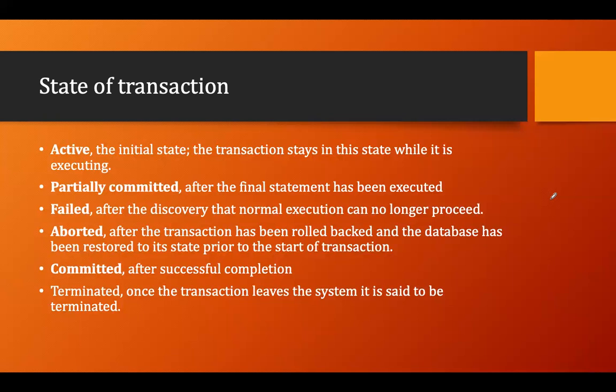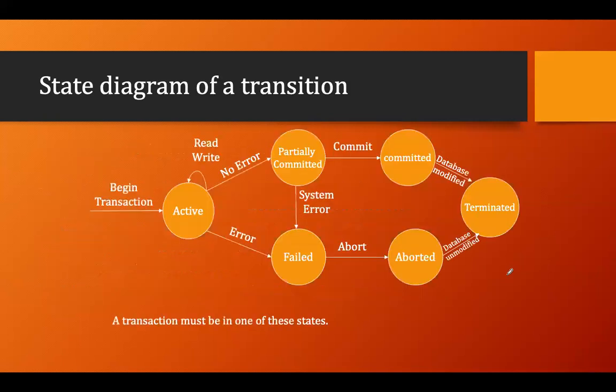So when a transaction has done all its execution and executed all its operations successfully, as well as reflected the changes into the database, that transaction will be called terminated. Now here you might be confused with committed. What do you mean by committed? Here we have two states related to committed: partially committed and committed. About that we'll see practically.